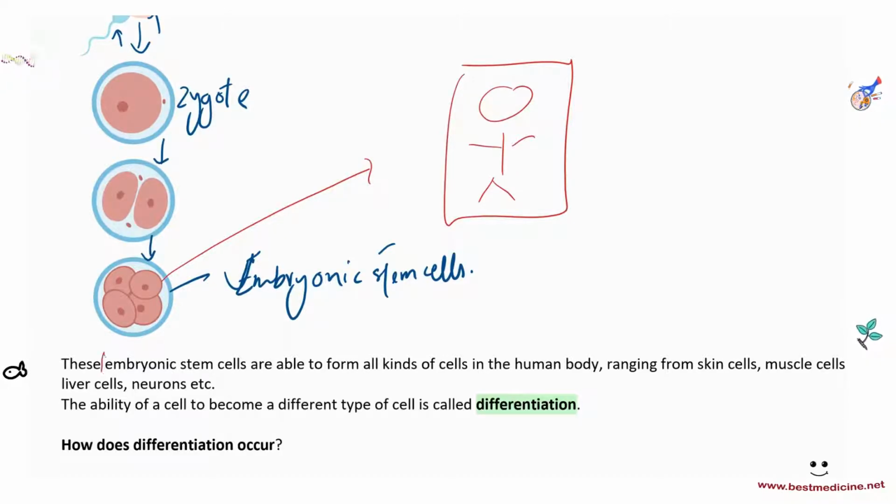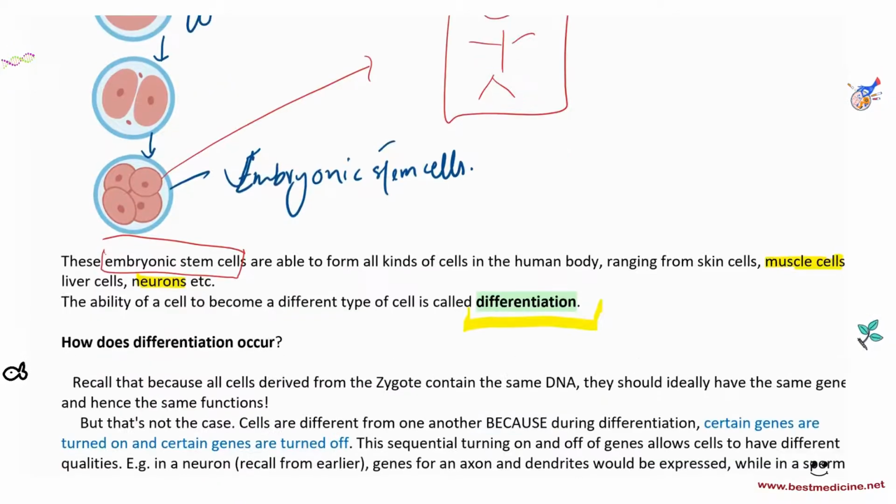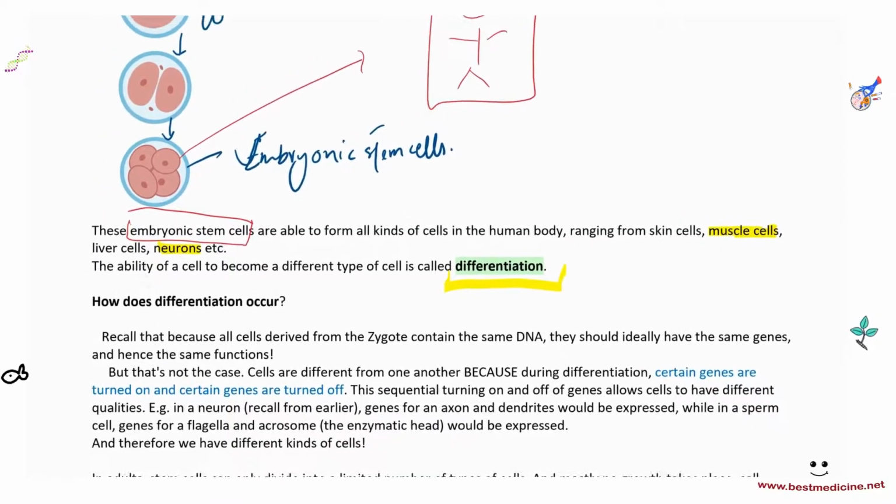Embryonic stem cells are able to form all kinds of cells in the human body, ranging from skin cells, muscle cells, liver cells, even neurons and skeletal muscle cells. Remember, normally we're not able to divide cardiac muscle cells, skeletal muscle cells and neurons, but embryonic stem cells can form these, and that's where they come from. The ability of a cell to become a different type of cell, for example going from an embryonic stem cell to skin cells, muscle cells, neurons, is called differentiation. Because we already covered this once, this should be a good revision for you guys.